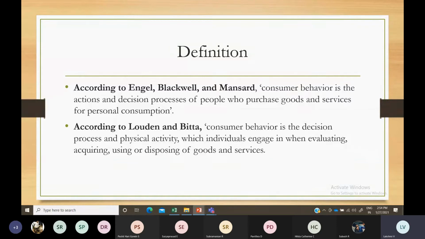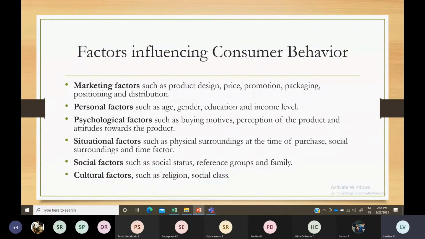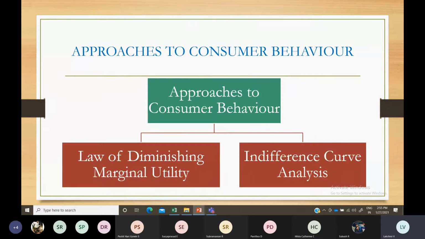Any individual, or it can be a group of persons, what is their taste, preference, or priority, their buying motives, shopping patterns, how it actually is. You have to understand that, and only then can you produce, supply and distribute that product and services. Only then will the customer get satisfied with your product. So basically, we have to understand consumer behavior, the factors we discussed, and then the approaches to consumer behavior.